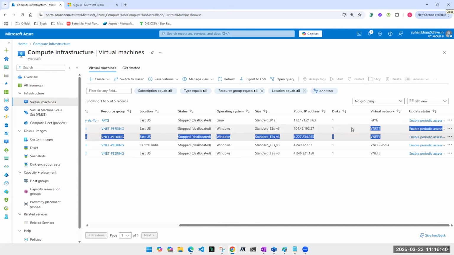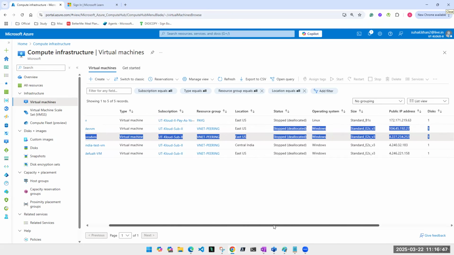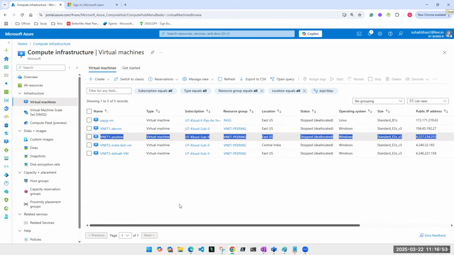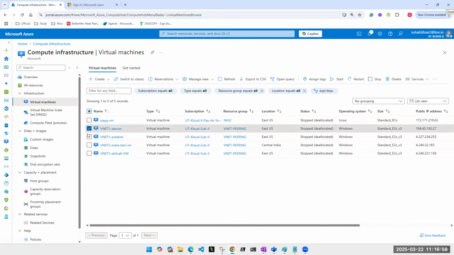And here also you can see these two machines are VNet 1, VNet 1, right? Now they could be in different subnet or same subnet. That's a different thing. Let's check. Our aim is to check if two machines can talk to each other if they are in different subnets. I know they are in different subnets because I created them. So we are going ahead and picking these two machines. VNet 1, it is in dev subnet. VNet 1 VM, it's in prod subnet. So they are in different subnets.